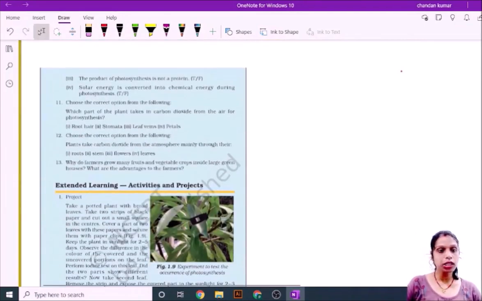Our next question is which part of plants takes in carbon dioxide? Stomata. Choose the correct option from the following: plants take carbon dioxide from the atmosphere mainly through their leaves.